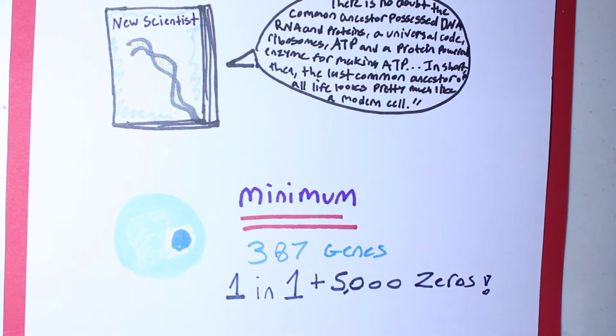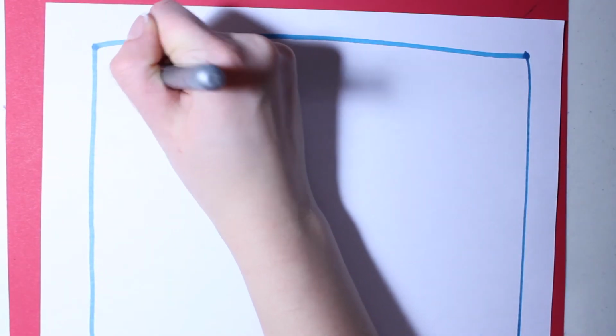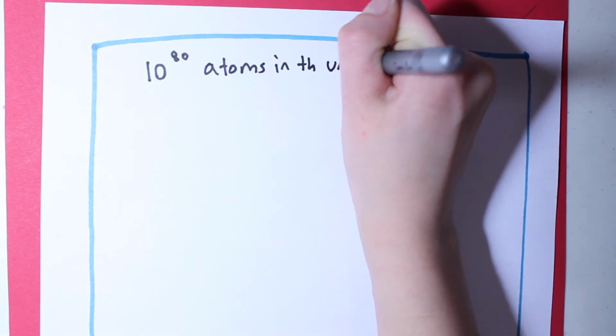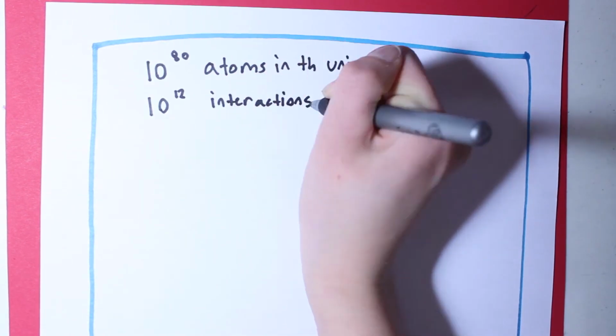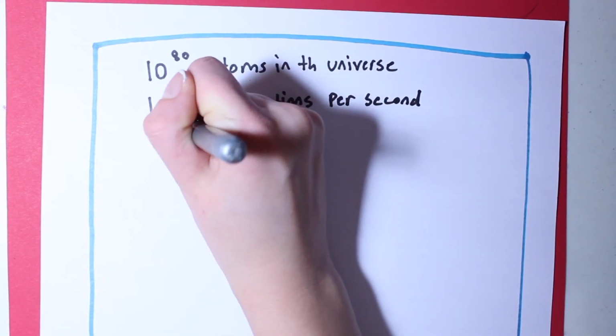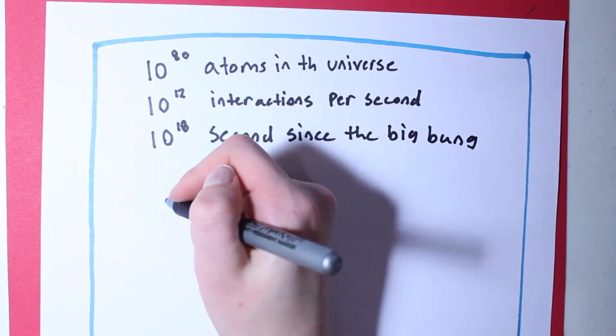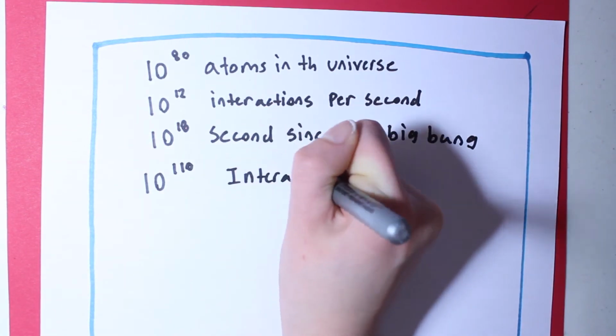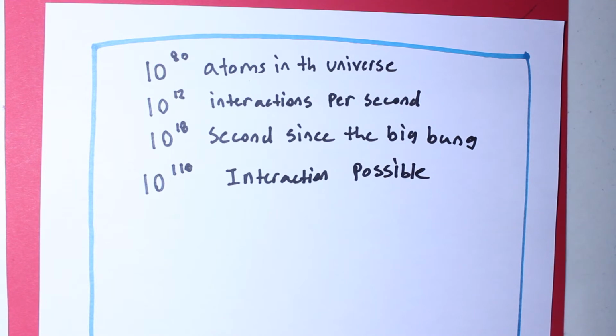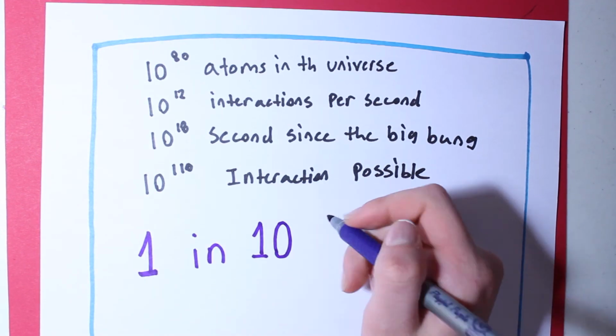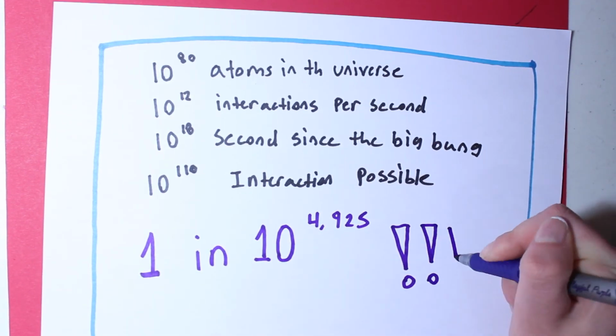Time tries to swoop in and save the day, but can't fix the situation because according to math there are 10 to the 80th power atoms in the universe, 10 to the 12th power interactions per second, 10 to the 18th power seconds since the Big Bang, so only 10 to the 110th power interactions possible. This may seem like a huge number, but consider how many different times it would take for the right sequence of information to line up. In the end, we're left with a chance of 1 in 10 to the 4,925th power.